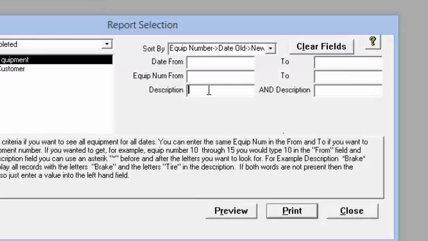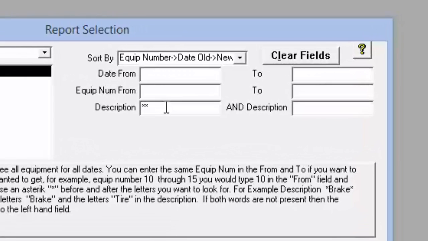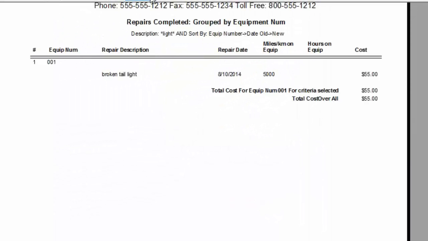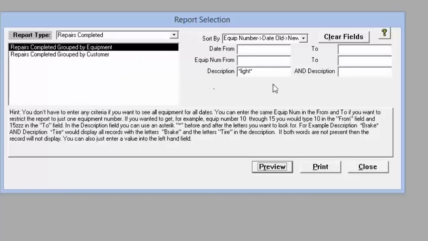So if I type in the word light, for example, and put an asterisk around that and preview that, it's going to bring up the light. Okay, so that's how you can look up certain descriptions using this report.